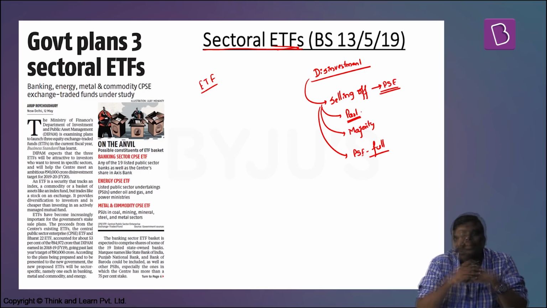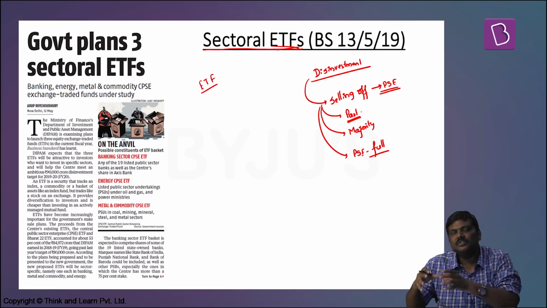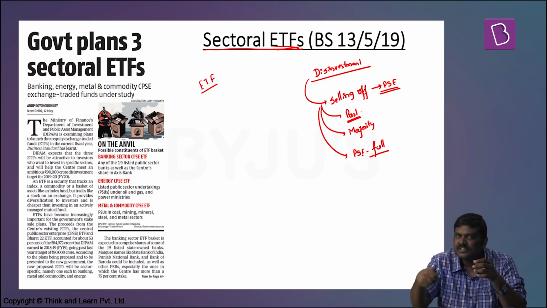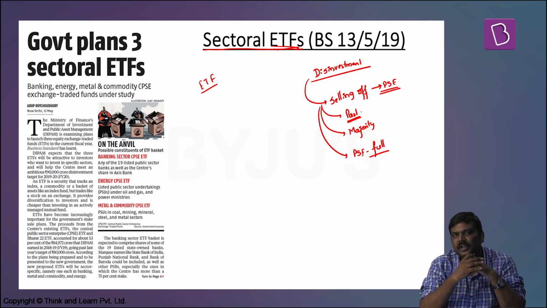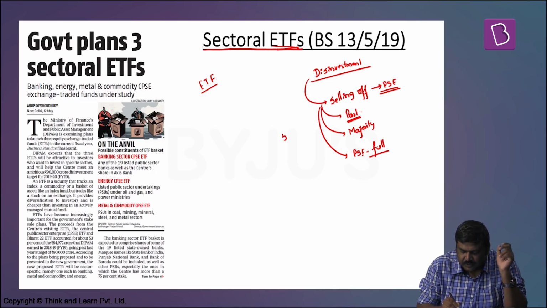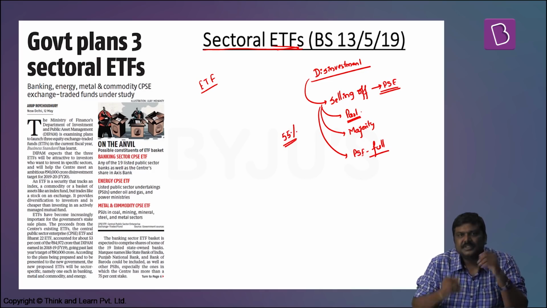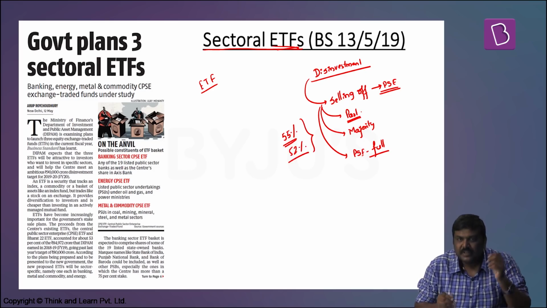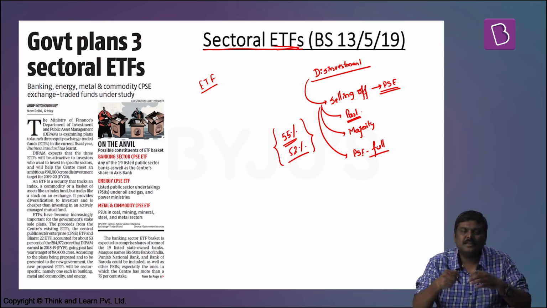Now please understand, Government of India usually sells off part of the ownership for a simple reason. It doesn't want to lose, or it doesn't want to give away the management control of this particular CPSE. That is a precise reason. Many of the times you will see government will keep on selling the shares of these particular CPSEs, but when the shares or the ownership of the Government of India falls anywhere in the range of 55% or just above 52%, government will stop selling the shares of this particular CPSE.